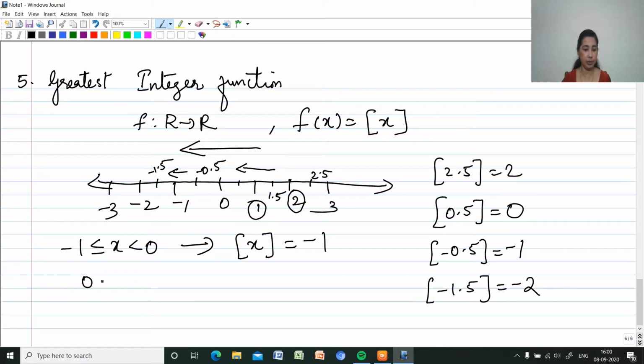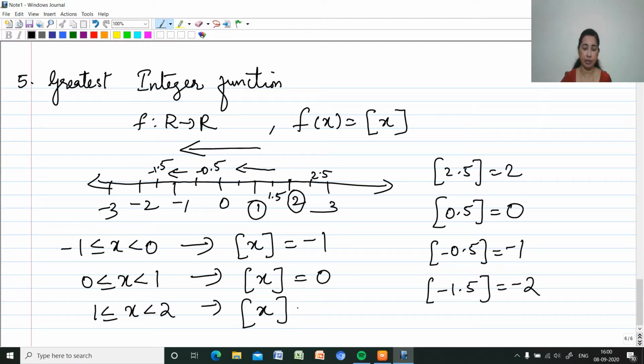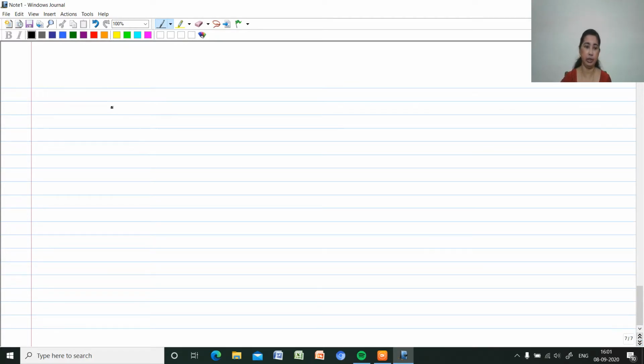Whereas if it is 0 less than or equal to x less than 1, between 0 and 1 the integer part of x will be 0 itself. If it is 1 less than or equal to x less than 2, any value between 1 and 2, that is 1.5, 1.6, 1.7, everything will be mapping to integer part 1. So now we'll draw the graph for the greatest integer function.